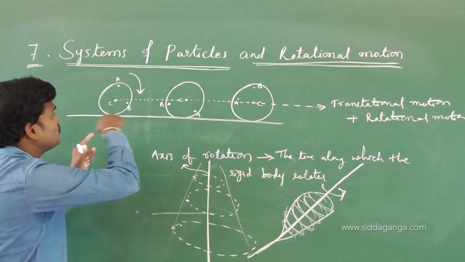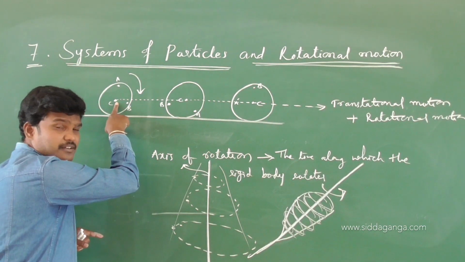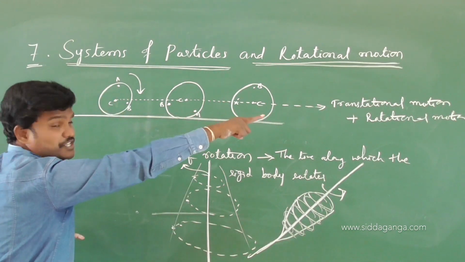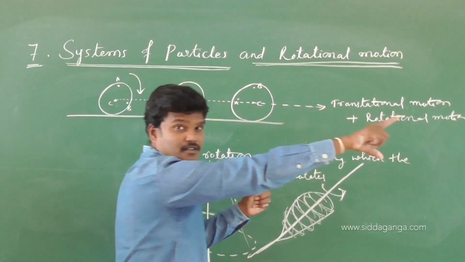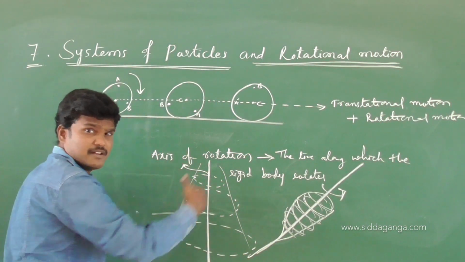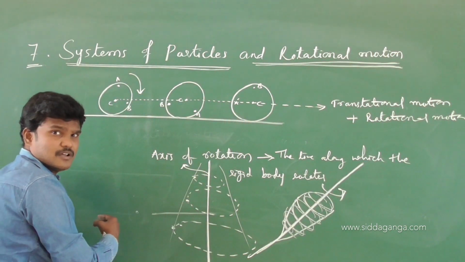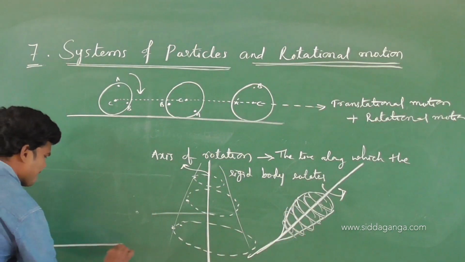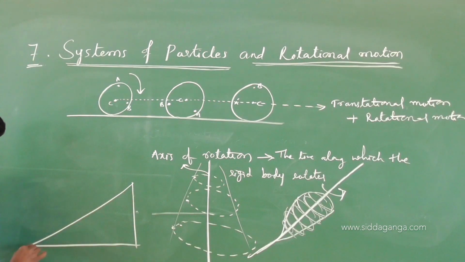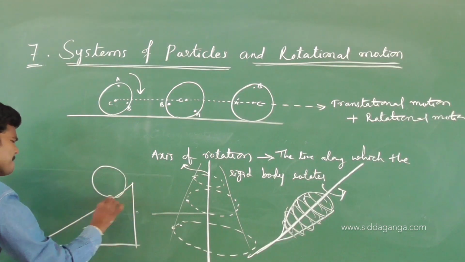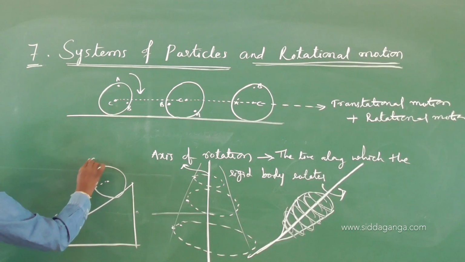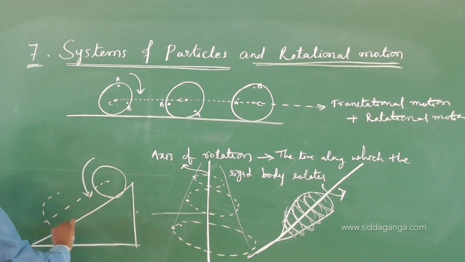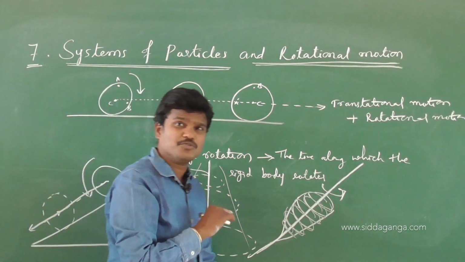And here the rigid body has two types of motions. One is rotational motion about a fixed point C. The other one is translational motion, because the wheel is moving. If it is taken along the inclined plane, the wheel is coming down. In that situation also, if I take the same wheel along the inclined plane, the central particle and the wheel rotate. The central particle has translational motion, the wheel has rotational motion.